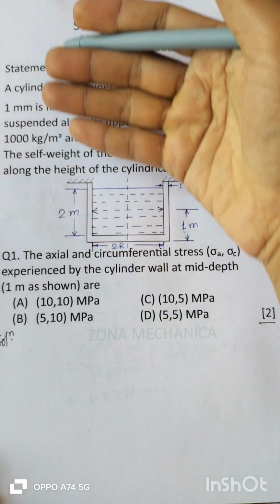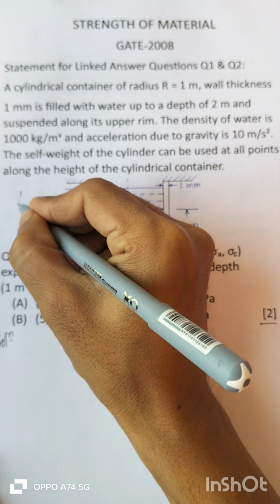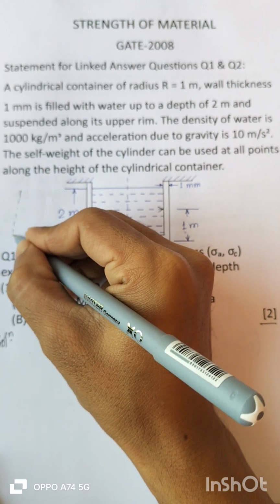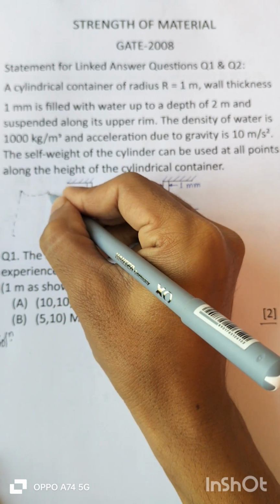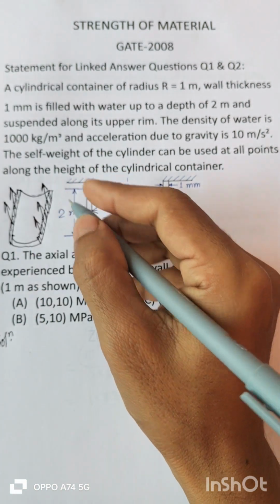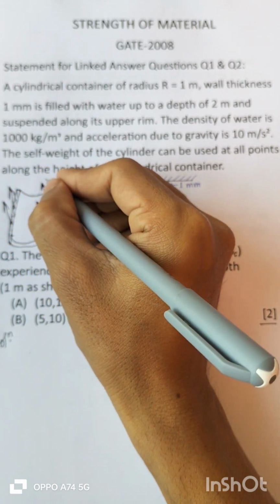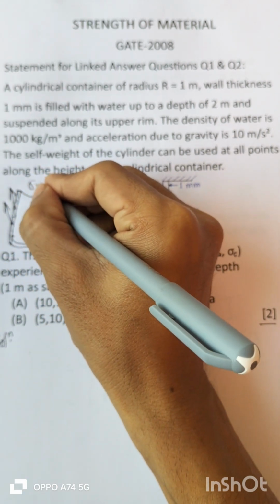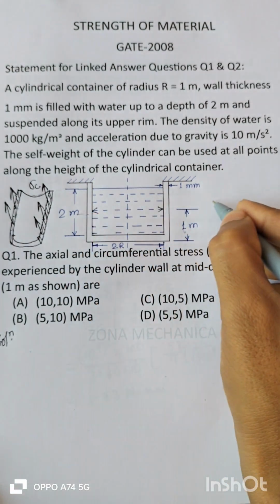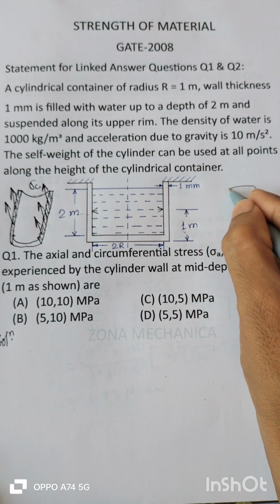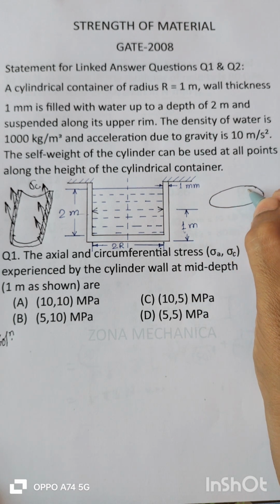If we cut like this, then it will look somewhat like this. This is called sigma C, hoop stress or circumferential stress.